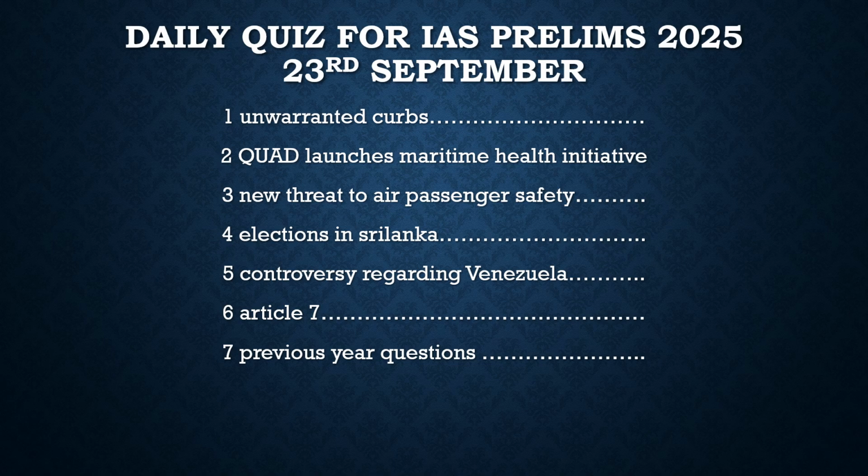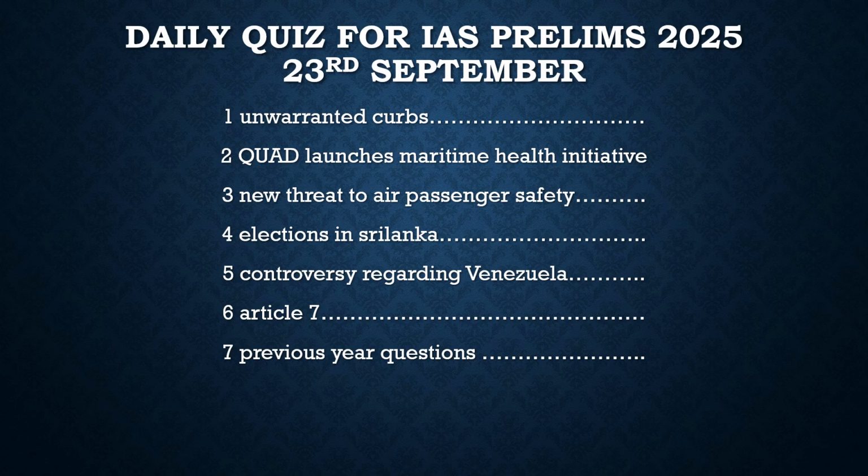It is 23rd September and in this video we are going to derive questions from these important articles which are on this slide. If you are a first time visitor of this channel, then let me introduce this initiative to you guys. Every day in this video we discuss three types of questions. The first set of questions are from the current affairs, which we take from the newspapers.